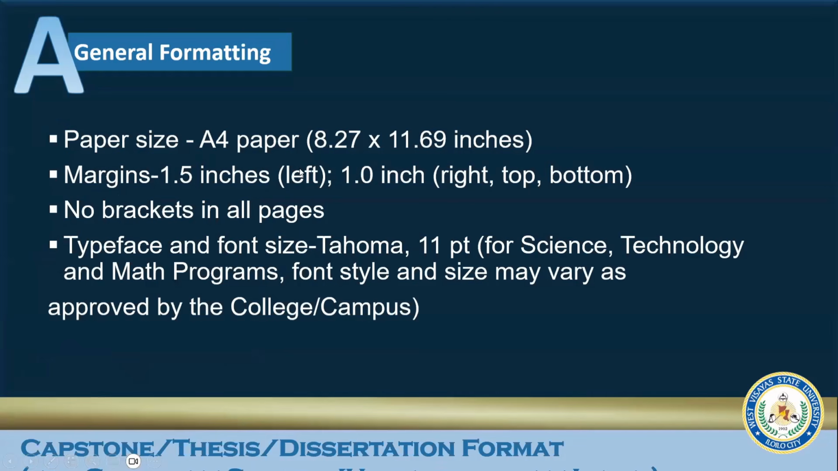Here is the general formatting. The paper size is A4, no longer short. Margins at the left should be 1.5 inches or 3.81 centimeters. Right, top, and bottom margins should be 1 inch. No brackets in all pages.